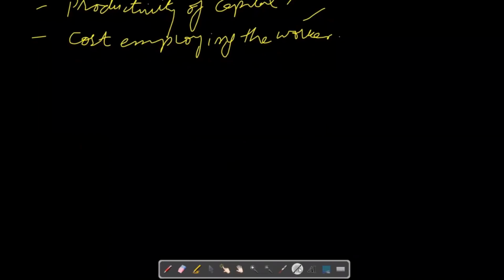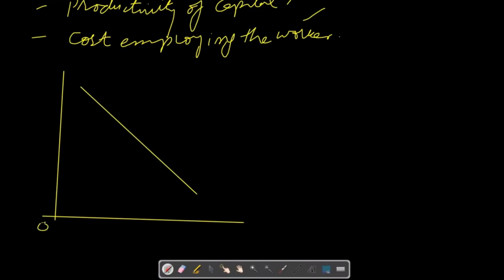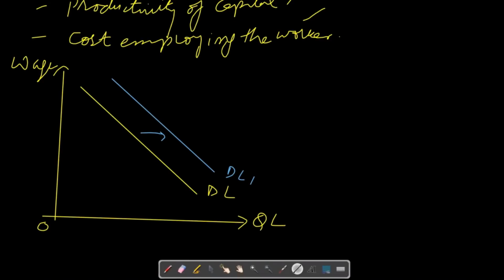Okay, now we can make a graph to show increase and decrease in demand for labor depending upon non-wage factors. This is the origin point, we have quantity of labor on the x-axis, and this is the demand for labor curve, and we have wage rate on the y-axis. If there is a rise in demand for labor, then the demand for labor curve will shift to the right from DL to DL1. On the other hand, if there is a fall in demand for labor, then the demand for labor curve will shift to the left, and the new demand for labor curve will be DL2. So it shows a fall in demand for labor.